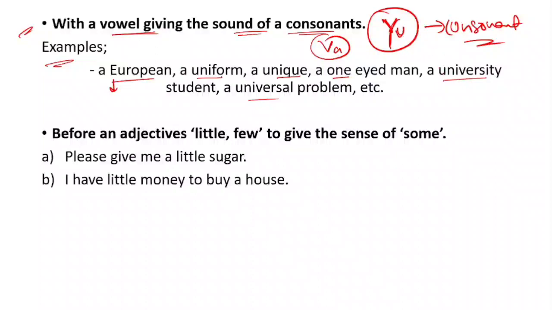University, yu. Universal, yu, the consonant. The sounds being given are wa and yu, where W is a consonant and Y is also a consonant. That's why the word starts with a vowel, but the sound is a consonant sound. That's why we will use a.